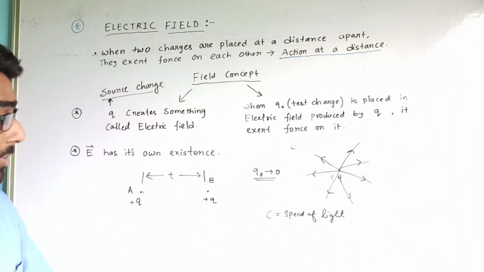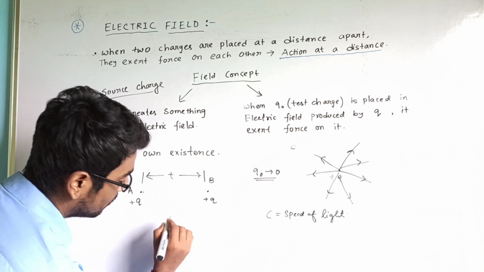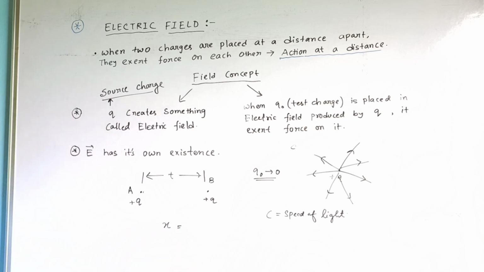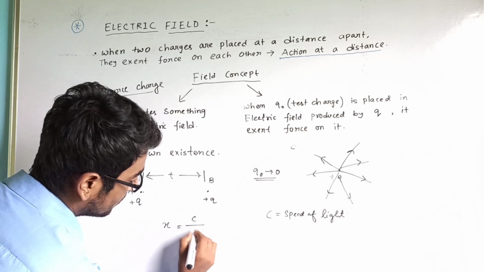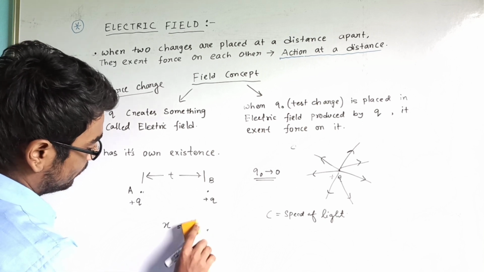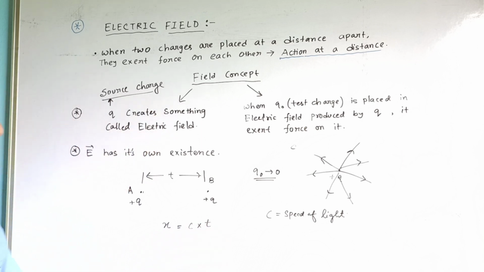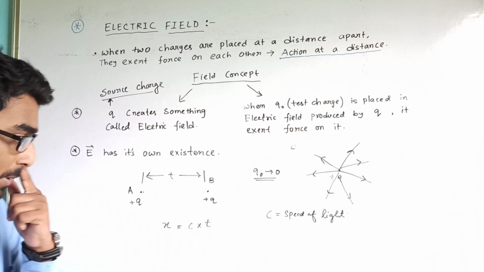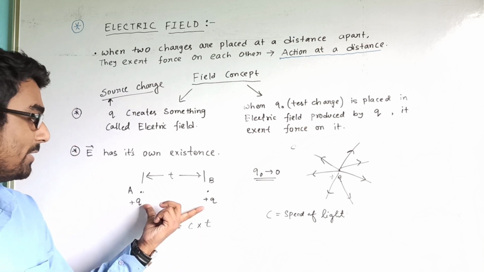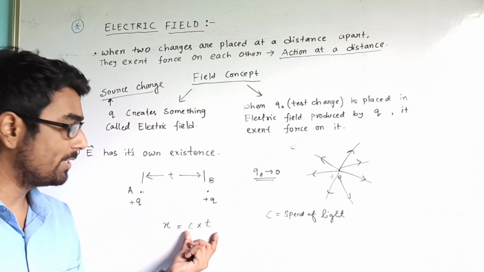Suppose the distance be x. In that case, the distance will be speed of light into time, c into t.